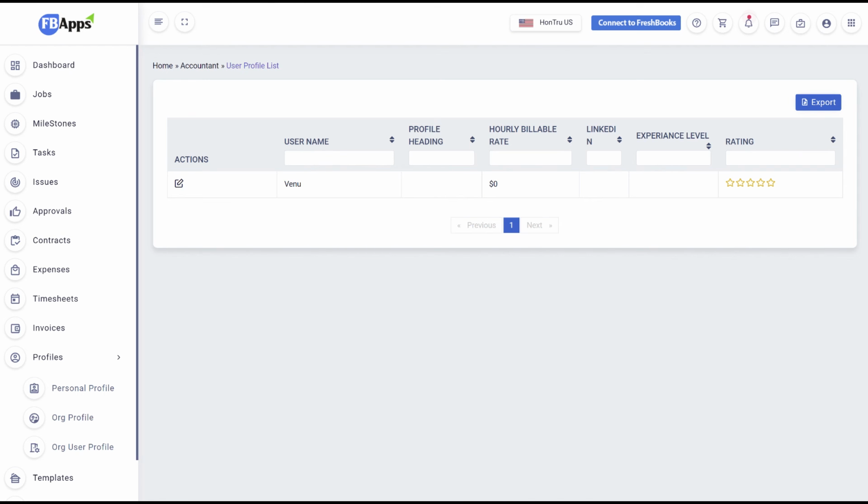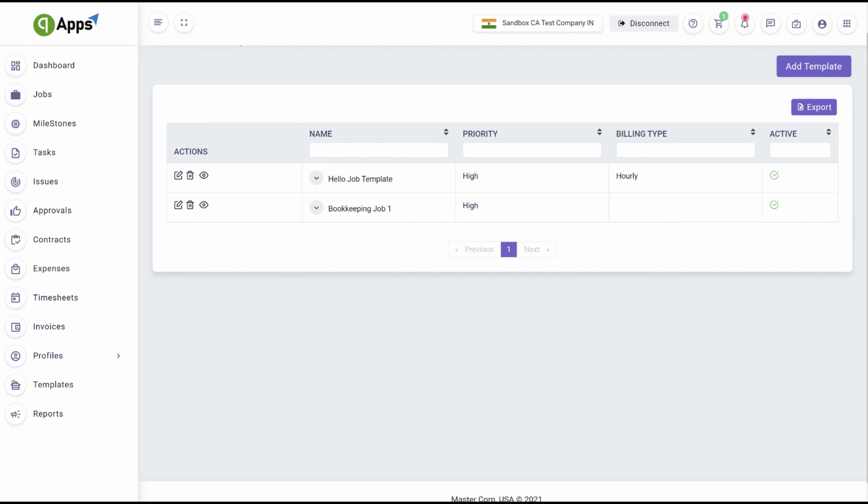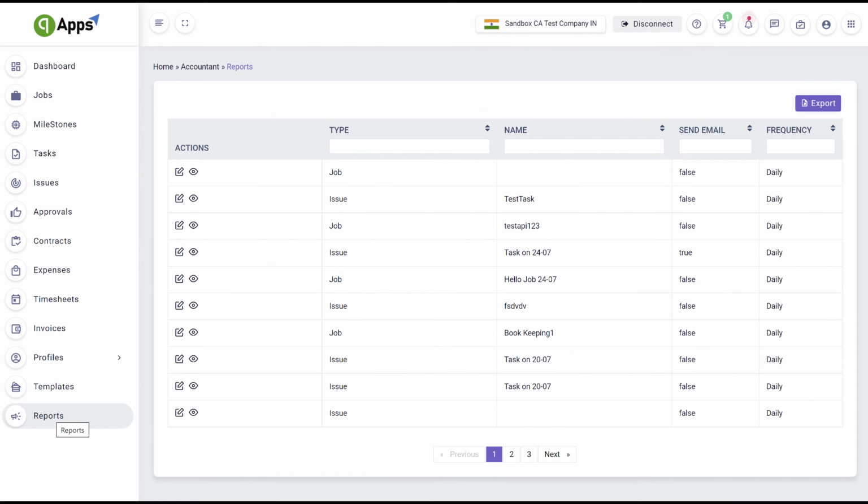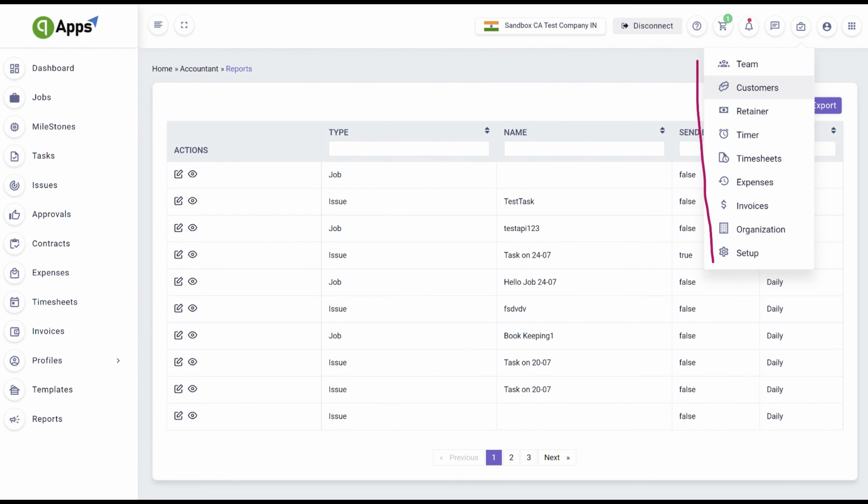Templates. You can define all repeatable jobs into a template for convenience. Template and template lines have almost identical fields as jobs and tasks. Reports. Reports are compilations of information which derived from the records of the business, and custom-made reports are intended for specific purposes, and these can be brief or detailed.